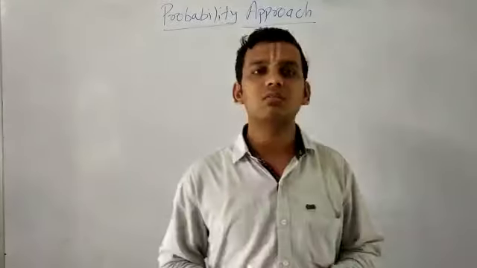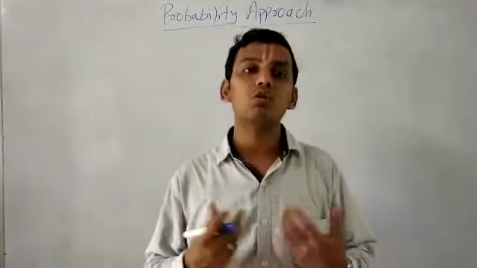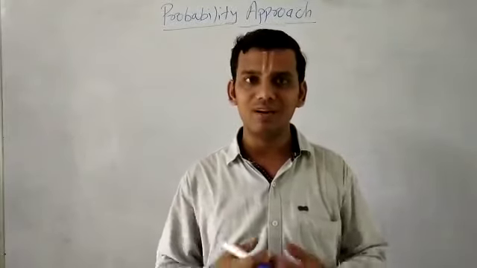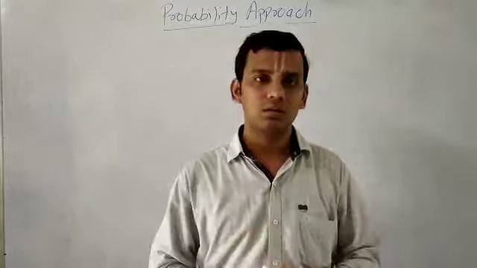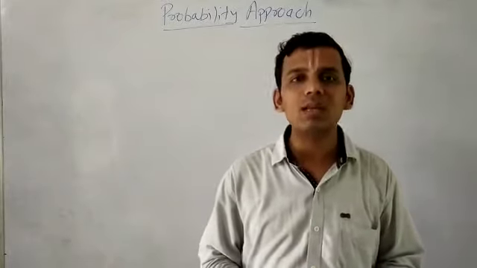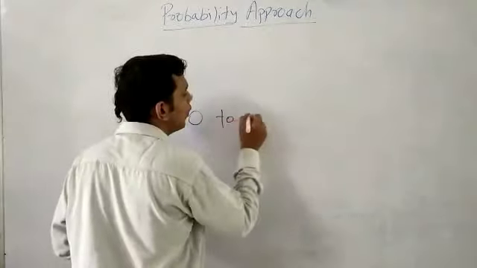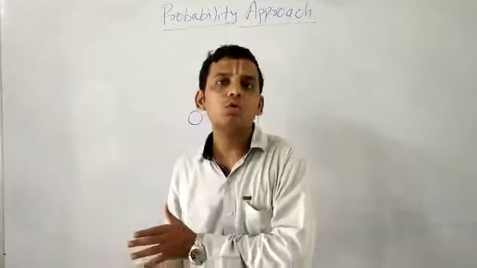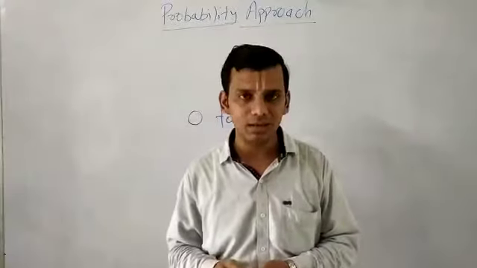So the question comes to our mind, what is probability? Probability means the percentage of occurrence of a particular event, or we can say how possible it is that a particular situation can happen. That is what probability is. It is usually assigned between 0 and 1. It is not more than that. It would be somewhere between these two values.